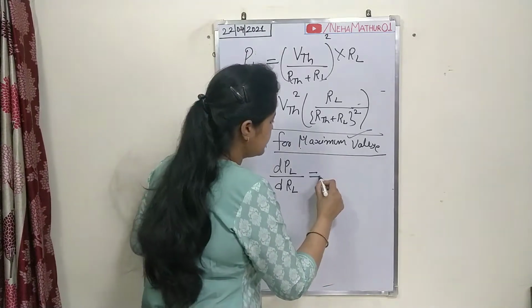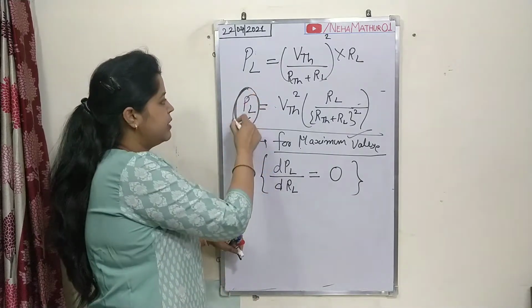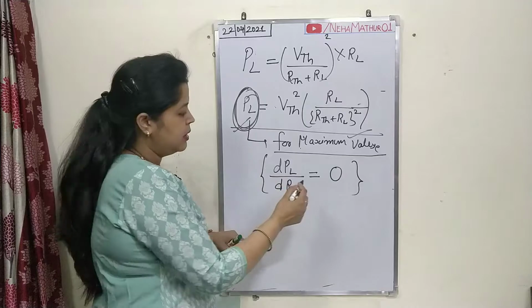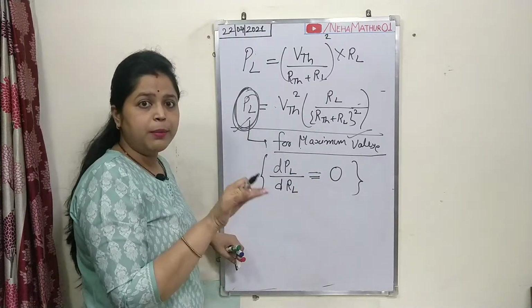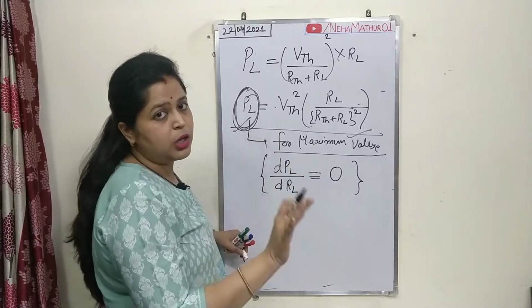So it must be 0. By putting the first order derivative of this expression equal to 0, you can find the proper condition which is required to deliver maximum power at the load terminal.